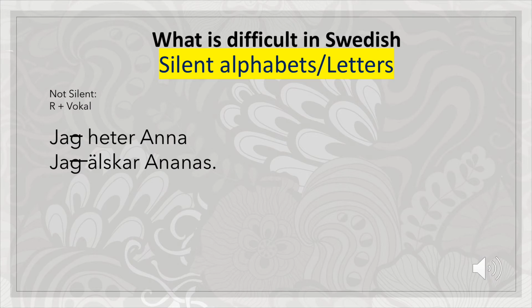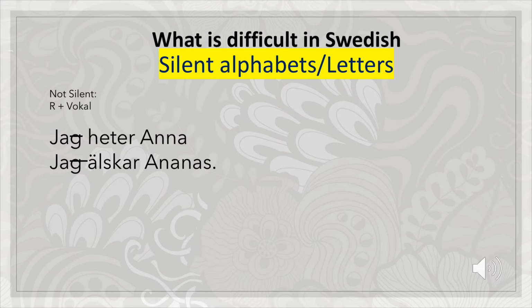Now, when is R not silent? It was silent before, now it is not silent. When the next word after R starts with a vowel, then it is not silent. For example, if someone's name is Anna, Anna starts with a vowel. So Jag heter Anna. Right now R is not silent.